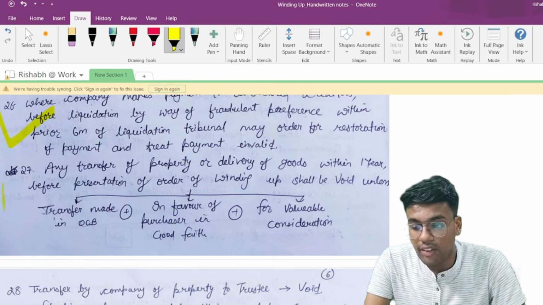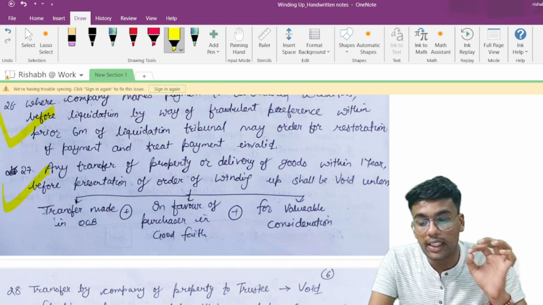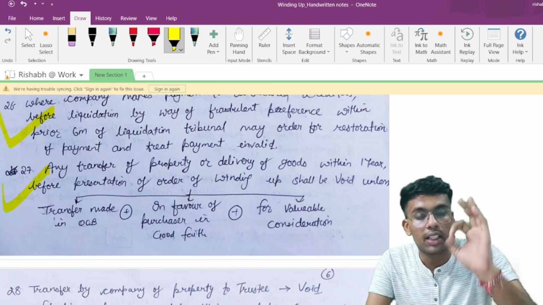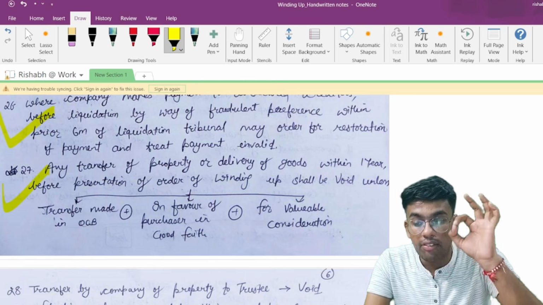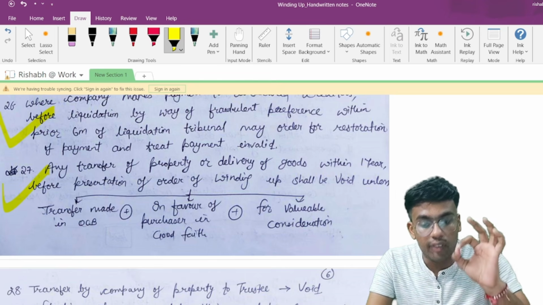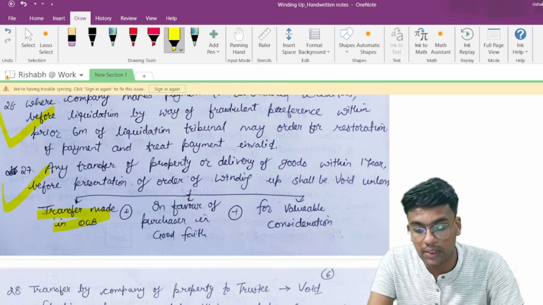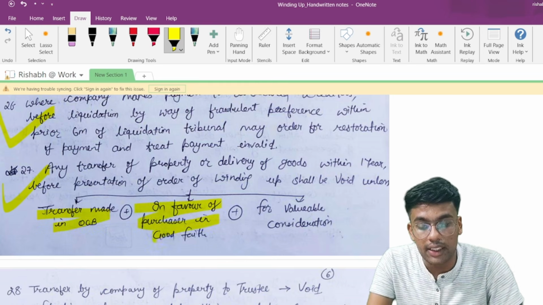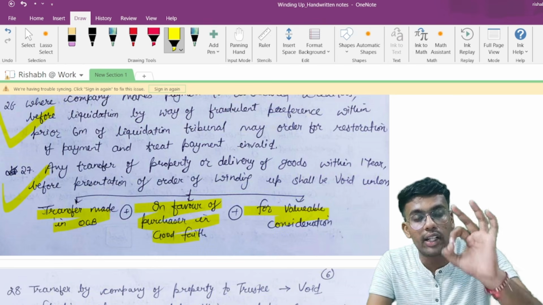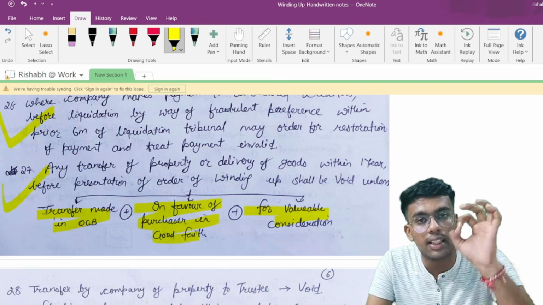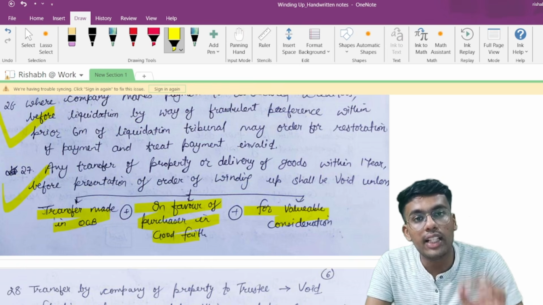Now, point number 27 talks about any transfer of property or delivery of goods within 1 year before the presentation of the winding up order, which shall be void. Matlab, any transfer of property or goods within 1 year before the presentation of the winding up order shall be void, unless the transfer is made in the ordinary course of business, in favor of the purchaser in good faith and for a valuable consideration. If all the 3 conditions are satisfied, then only this provision is not applicable. Otherwise, any transfer of property or goods is void.